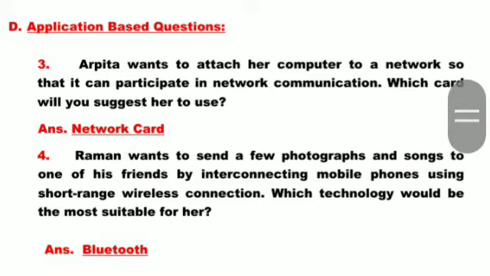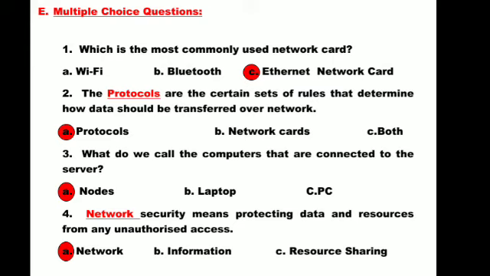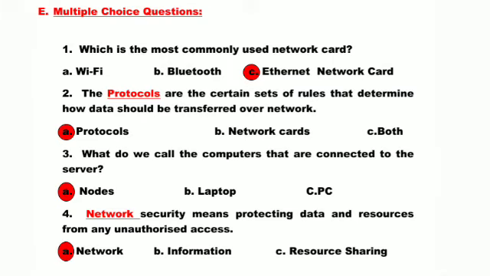Fourth is Raman wants to send a few photographs and songs to one of his friends by interconnecting mobile phones using short-range wireless connection. Which technology would be the most suitable for him? As you know, to interconnect two mobile phones wirelessly in short range, we can use Bluetooth technology. So the right answer is Bluetooth.